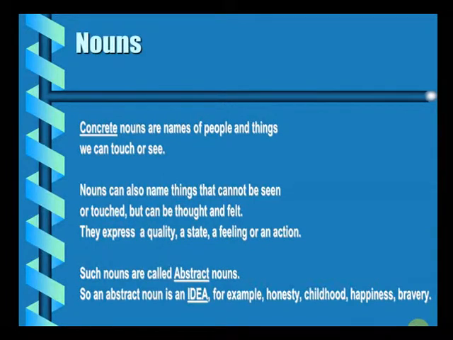Childhood, happiness, bravery, kindness, polite behavior, sadness, euphoria. All of them are examples of abstract nouns, or these are also known as intangible nouns. They cannot be seen, they cannot be touched, but you can always feel them.